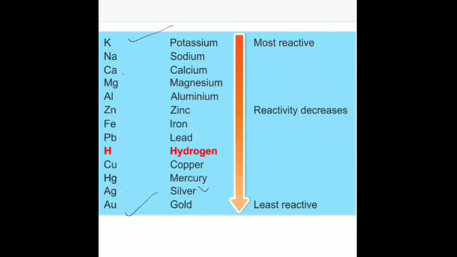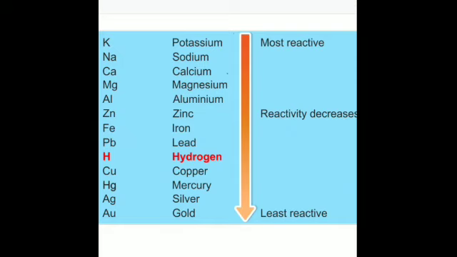Next, hydrogen is not a metal, but it is included in the reactivity series. Why is it so? Because it is electropositive in nature. You have learnt about metals and non-metals, and metals are electropositive, they can easily lose electrons. Hydrogen is also an electropositive element, and it can easily lose an electron and form a positive ion. Is that clear? A positive ion. That is why it is placed in the reactivity series of metals.